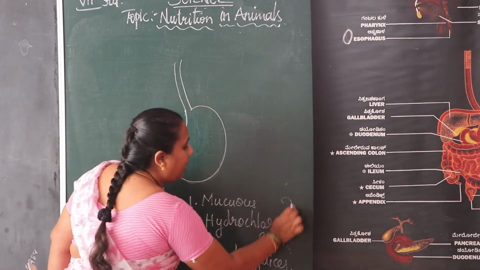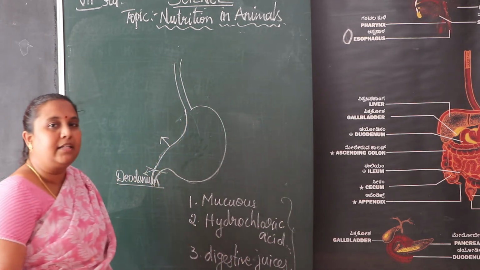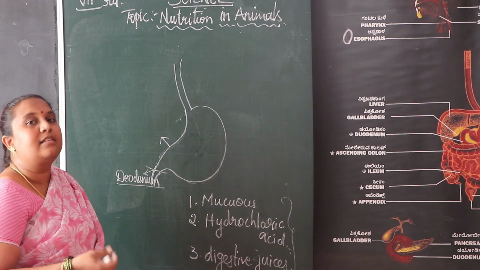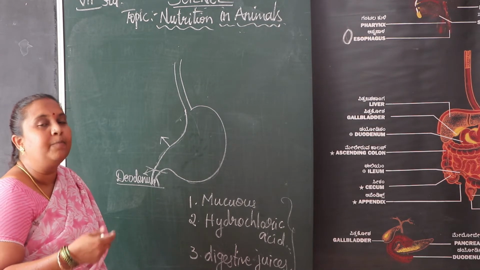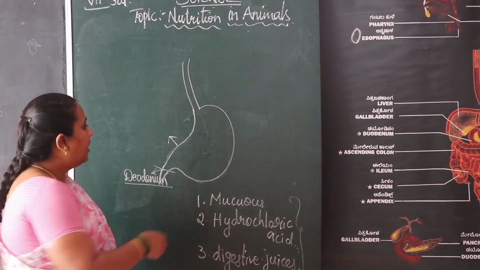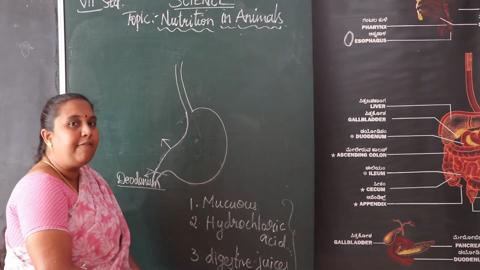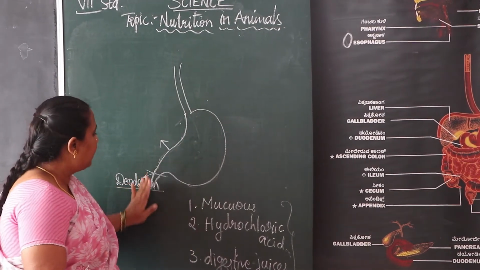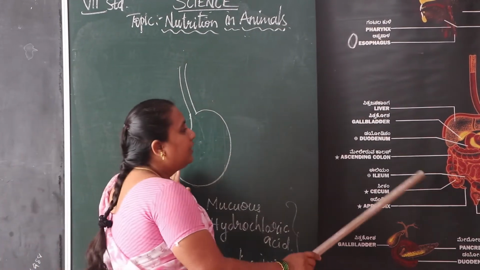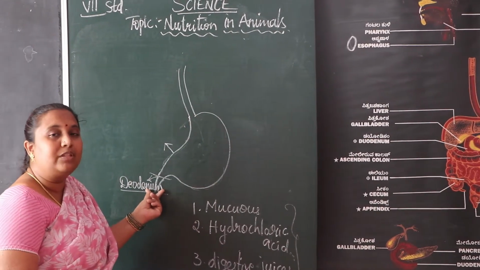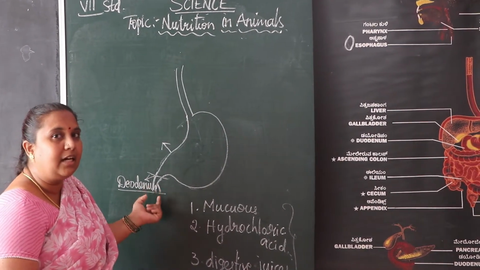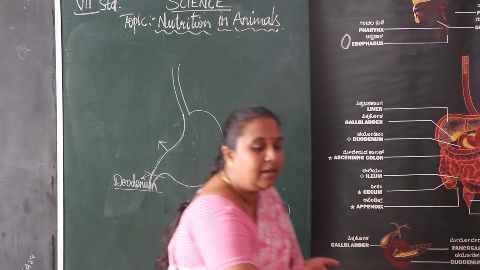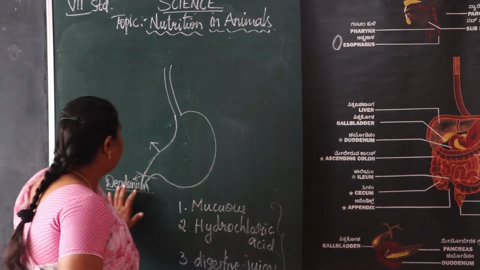These three digest the food particles we eat. The complex food particles are digested in the stomach. After this the food particles move through the duodenum, which is the first part of the small intestine.